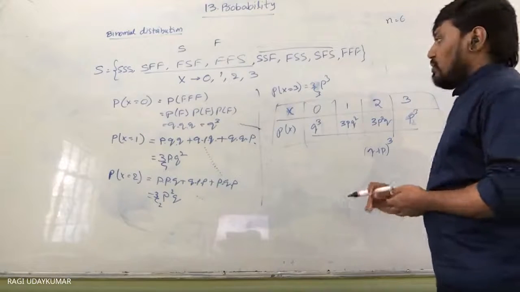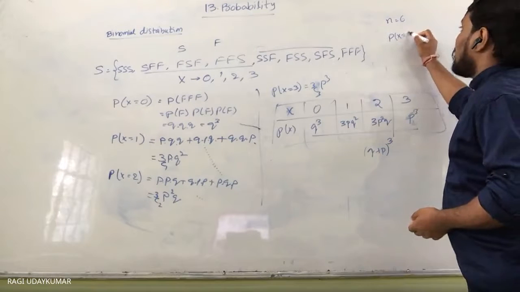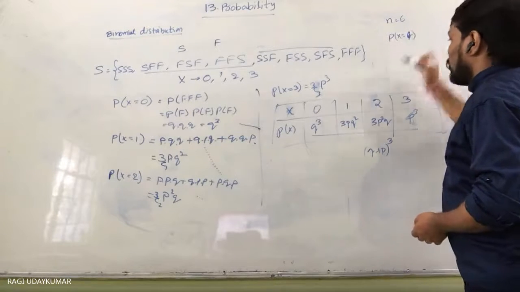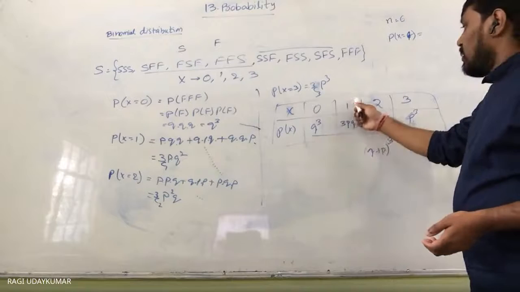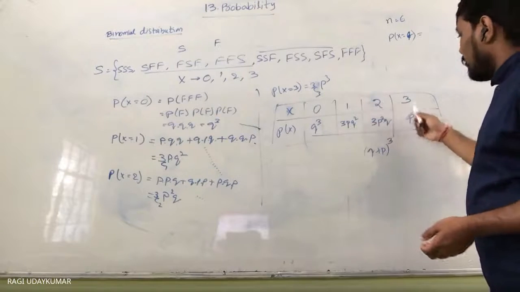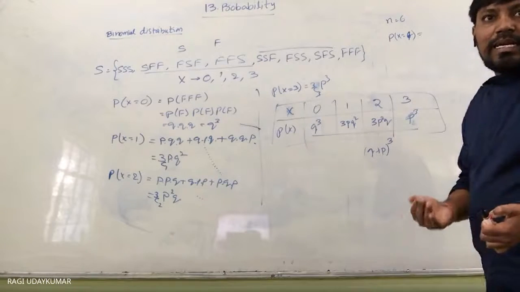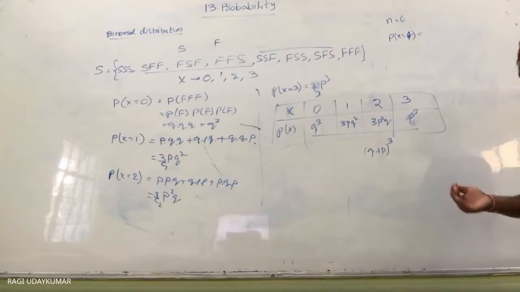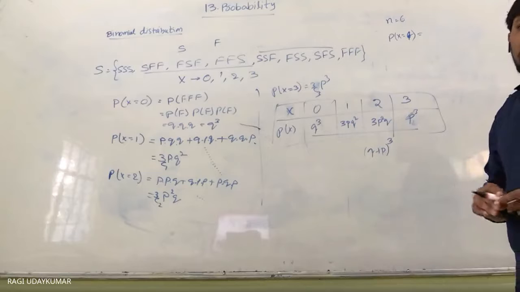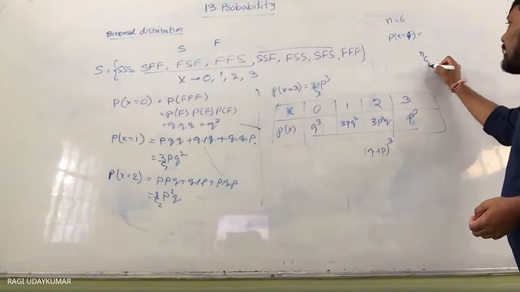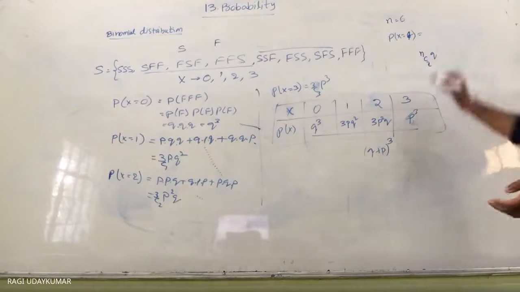Then if you want to find out the probability of 4 successes, that is nothing but x is equal to 4. The fourth term you need to find. Zero success is the first term, next the second term, third term, fourth. Four terms are there in this. So in the same way, whenever you want to find the exact probability of x successes and n minus x failures, you are going to get nCx q to the power of n minus x and p to the power of x.